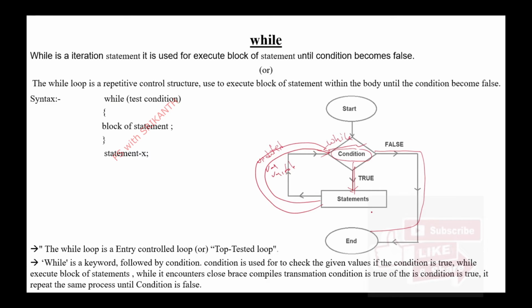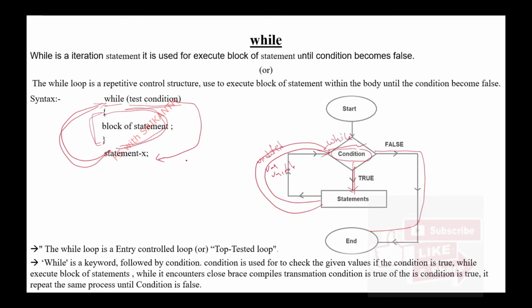That is the while loop. So while repetitively checks the condition and executes the block of statements until the condition becomes false. If the condition is true, it executes this block of statements, returns back to this condition, and when the condition is false, it goes to statement X.